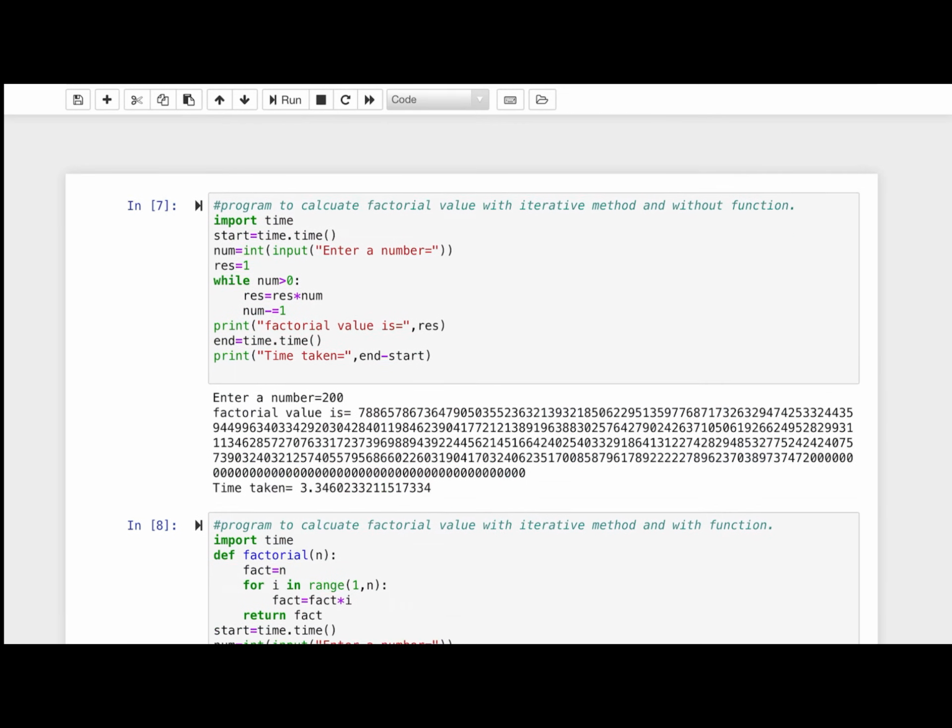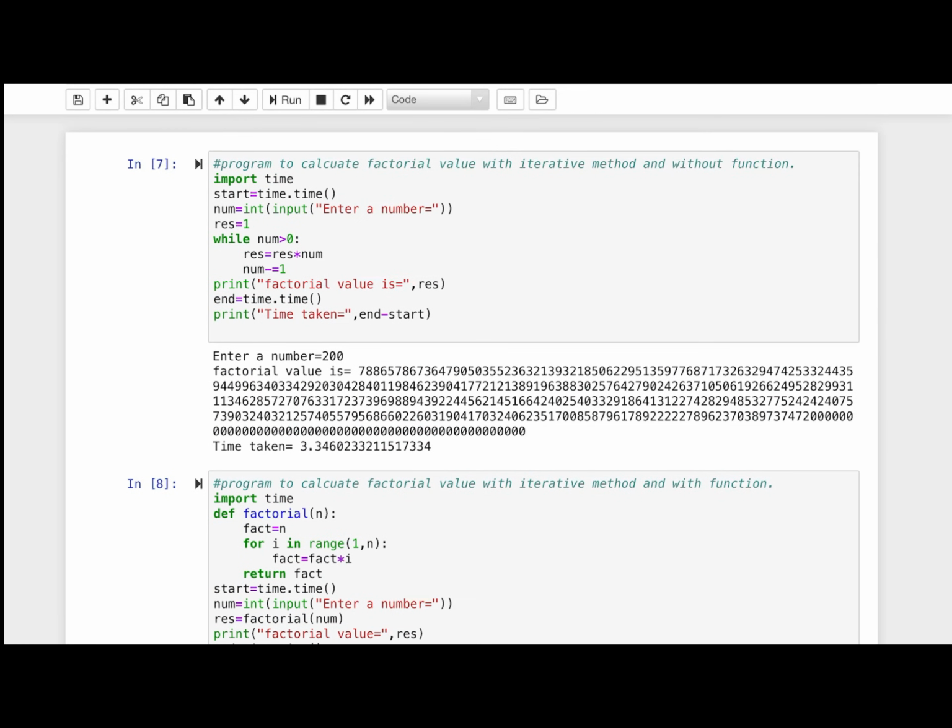So I conclude that you have to adopt a simple approach. First you record the time before starting the program, and after completion of your program you again record the CPU time and take the difference between these two times and print it, and it will show you the time taken by your program.